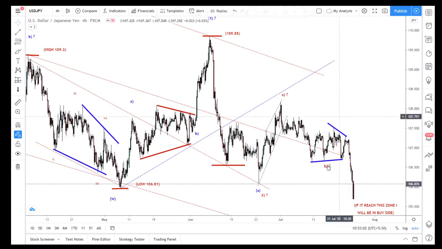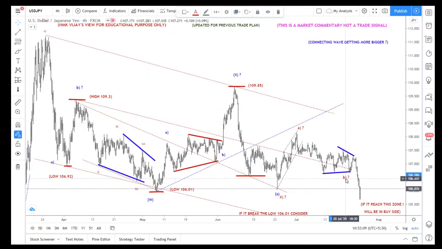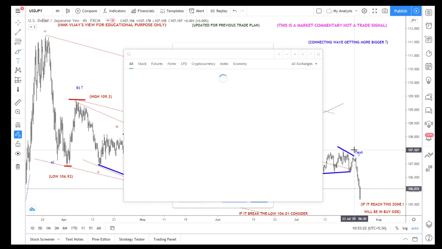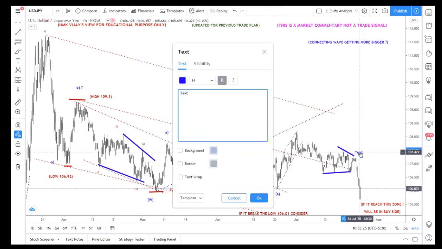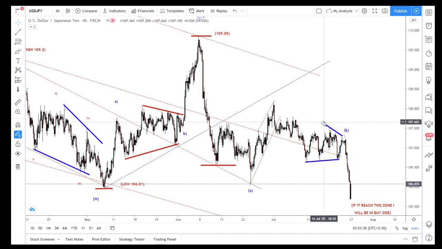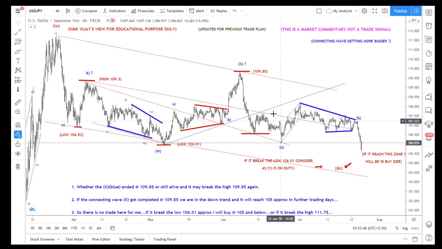Here. So A, and we have to... so this is B. So B is a triangle, A, B, C, D, E. W, X, A, B, C, D, E, yeah, A, B, and then C.